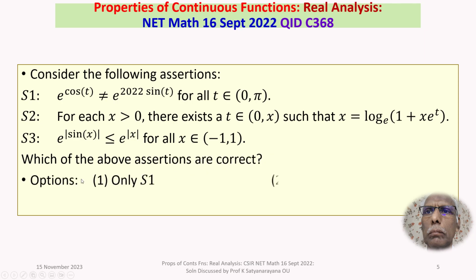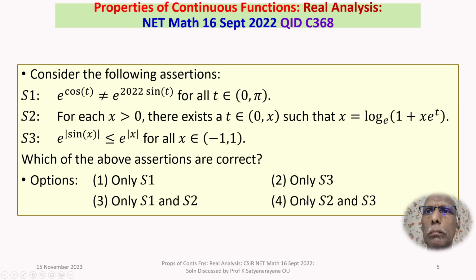We are given four options. Option 1, only S1. Option 2, only S3. Option 3, only S1 and S2. Option 4, only S2 and S3. We are given three assertions, S1, S2, S3, and we have to discuss the validity of these three assertions and then answer which of them are true.